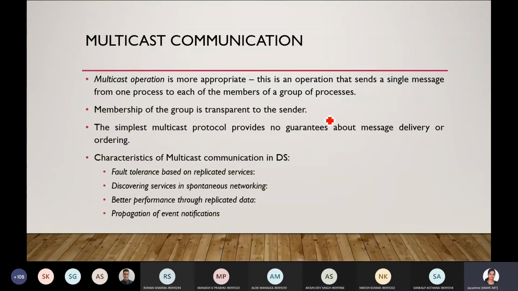Roll number 37 from B section. Thirty-seven from A section. Yes, ma'am. Can you give an example for multicast? Can it be email sending, ma'am? Like sending to a particular group or sending to all? Like sending to a list of people.